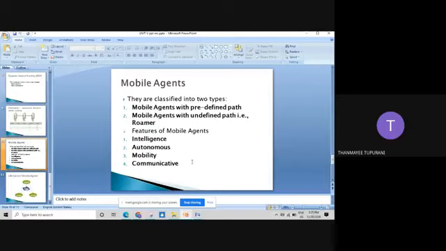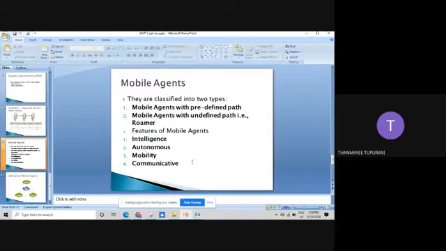And communicative. Mobile agents can communicate efficiently with other agents, users and systems. We are going to have different types of languages and inter-agent communication. If we go to other states, they will have different languages.